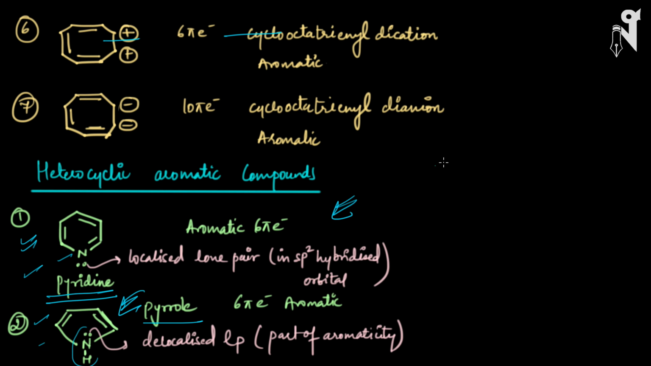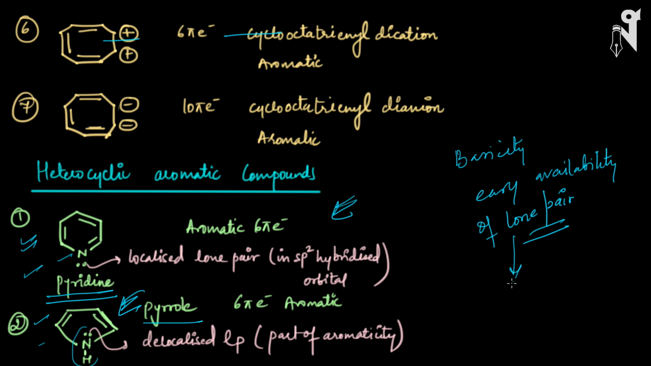What basically decides the basicity of a molecule? Basicity means easy availability of lone pair. Why does lone pair decide the basicity? Because lone pair is the one which will be able to attract the H plus ion. So the more easily available your lone pair is to make the bond with H plus, the more basic your molecule is going to be. When I say the lone pair in the pyridine is localized, that means that lone pair is attached to the nitrogen always and will be available whenever it is required to make a bond with H plus.